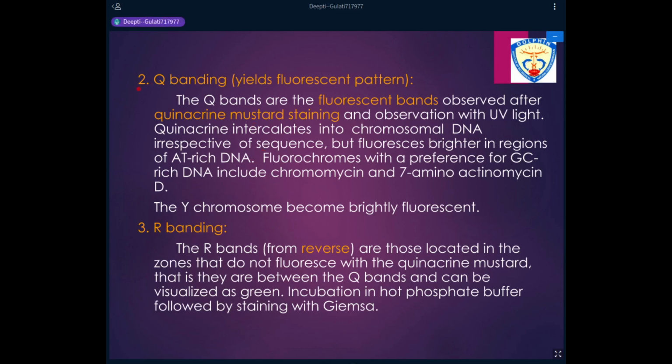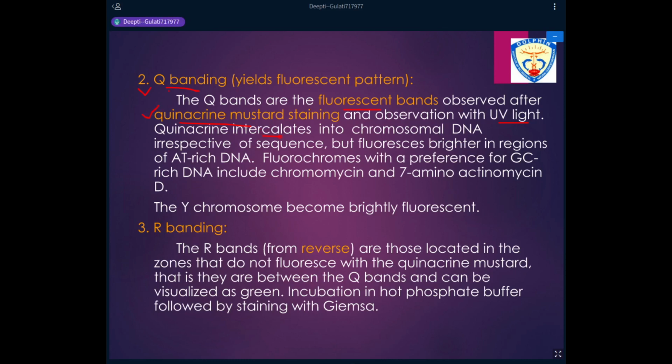Second kind of staining that we perform is known as Q banding, where Q comes from the stain that we are using. And the stain that we use is quinacrine mustard. So quinacrine mustard staining is performed and we get fluorescent bands. So these fluorescent bands can be observed in the fluorescent microscope. It can be observed with ultraviolet light and the DNA gets separated into bands. This stain or this dye that is quinacrine mustard is an intercalating dye.